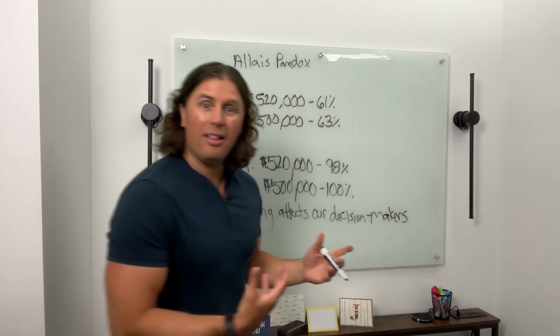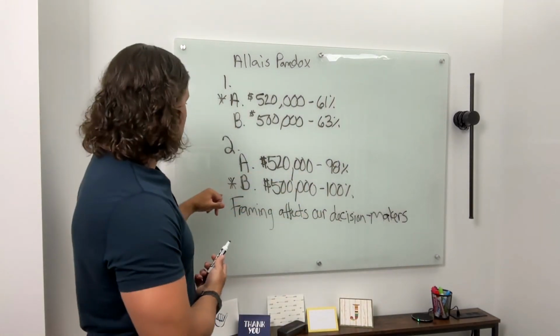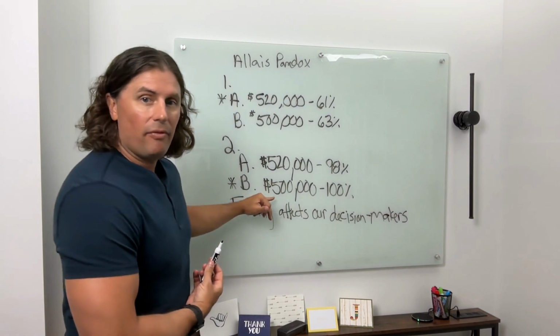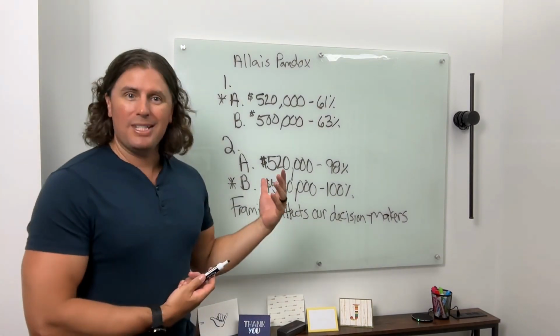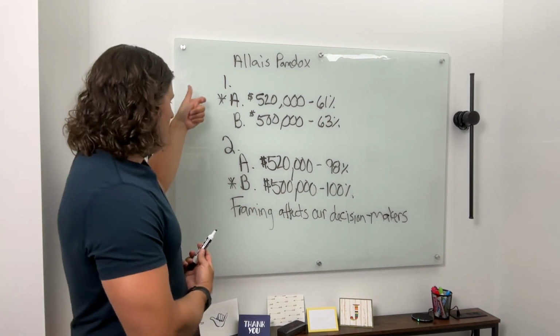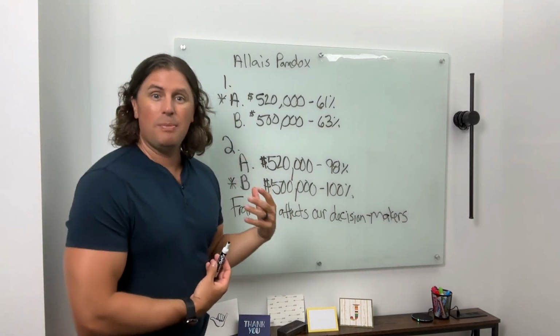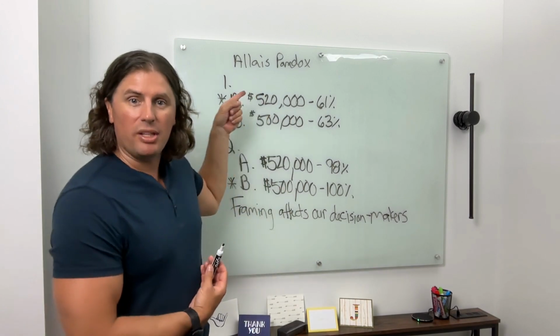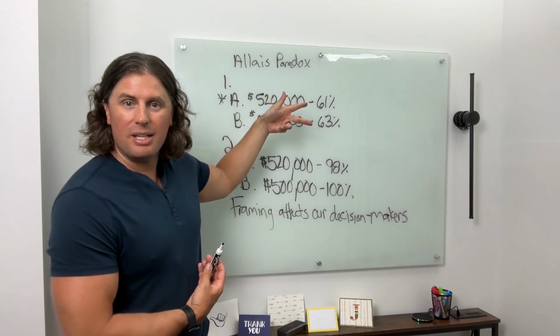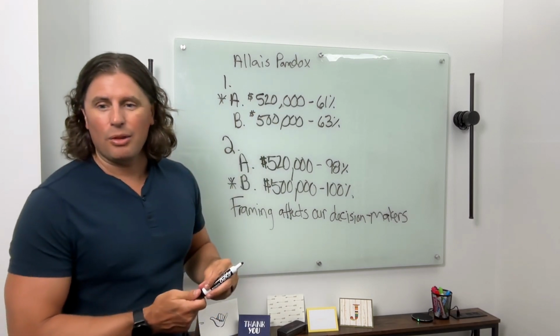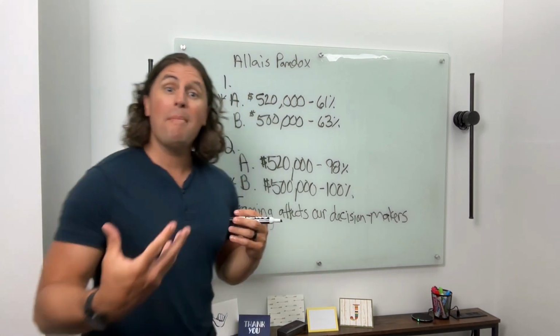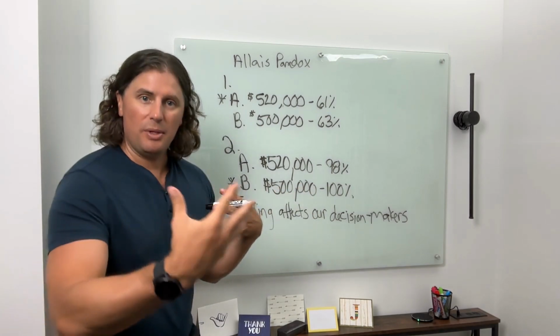And I'm not apologizing for that, because if I was actually given the automatic $500,000, I'm going to take it. I'm not going to put it up for risk. But I do have to recognize that I'm going to be inconsistent here, because I am willing to do that when it's 61 or 63. And so when we come back to prospect theory, we're going to do a deeper dive.